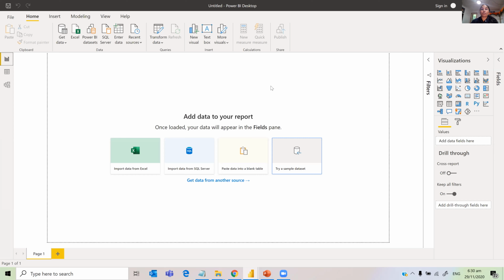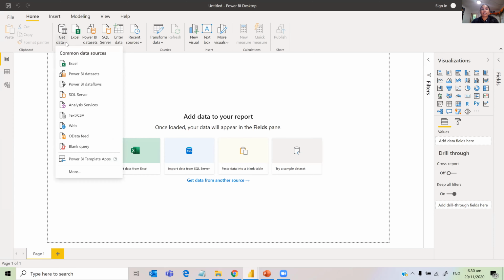But because we have downloaded a CSV file today, we can just go and get that CSV file. So here there is a Get Data button. I'm just going to go there and then click on the dropdown. Here you have a lot of ways you can connect to the data. So I'm going to use Text or CSV.